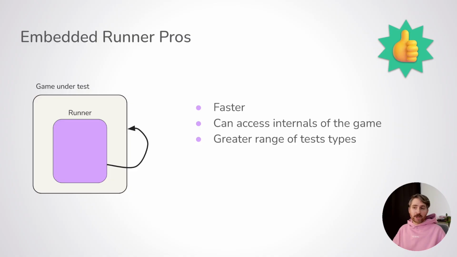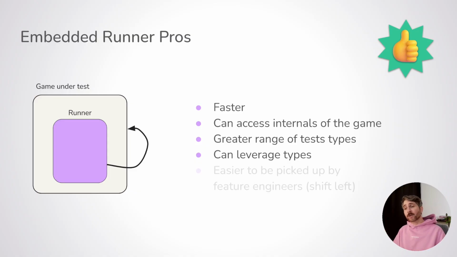This also means the range of tests can be larger, because you can write unit tests or end-to-end tests or anything in between, even hybrid tests that might go through the UI or just a subset of it. So you're not stuck with just UI. Something that I find personally very useful too is that you can leverage the type system. What I mean by that is your game already has types inside the programming language representing some data. You don't have to rewrite it on the other side of the network. You can use it directly.